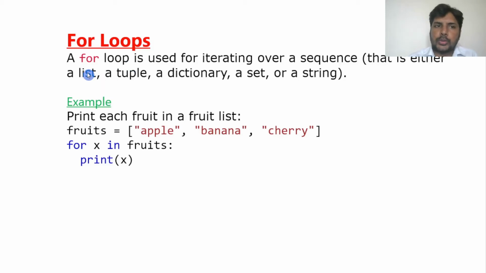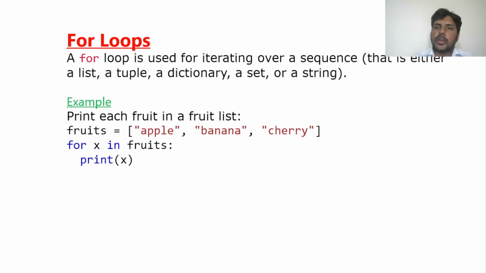Till now we have seen what is a while loop, how to use break in the while loop, how to use continue in the while loop, and how to use else in the while loop. Now let us see how we can use a for loop. A for loop is used for iteration over a sequence, that is either a list, tuple, dictionary, set, or a string. Sequence means we have a sequence data type like list, tuple, dictionary. These are all sequences. So for this we use a for loop.